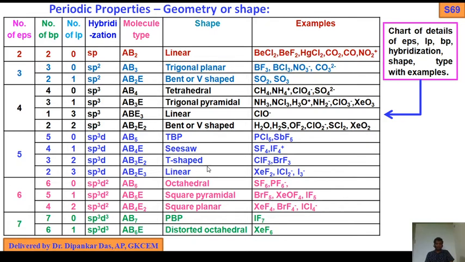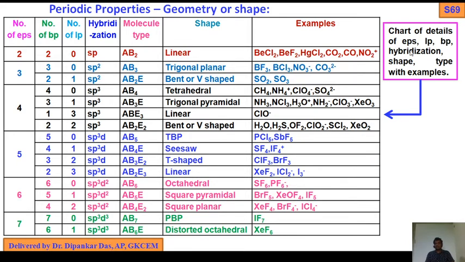Next, this is the long chart, what I have already told you. This is the long chart of the geometry or shape. We should remember this chart. This is a very important chart, because in the presence of a lone pair, some structures are distorted or deformed. We should remember that structure. If you can't remember, then you should remember that instead of tetrahedral, it is a pyramidal structure in the case of ammonia. If you forget the pyramidal, then you can write distorted tetrahedral. But I tell you, remember this chart. This is a very important chart.